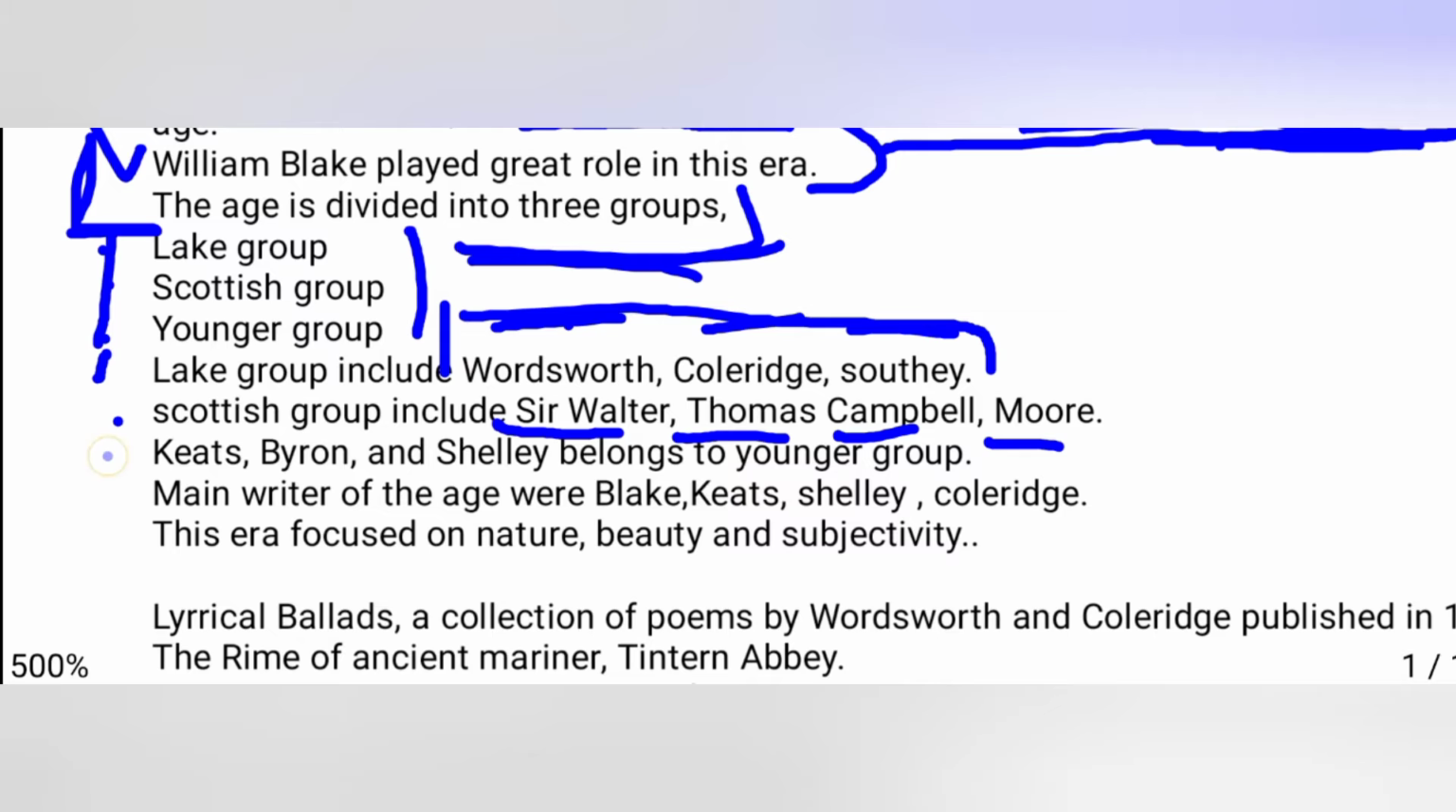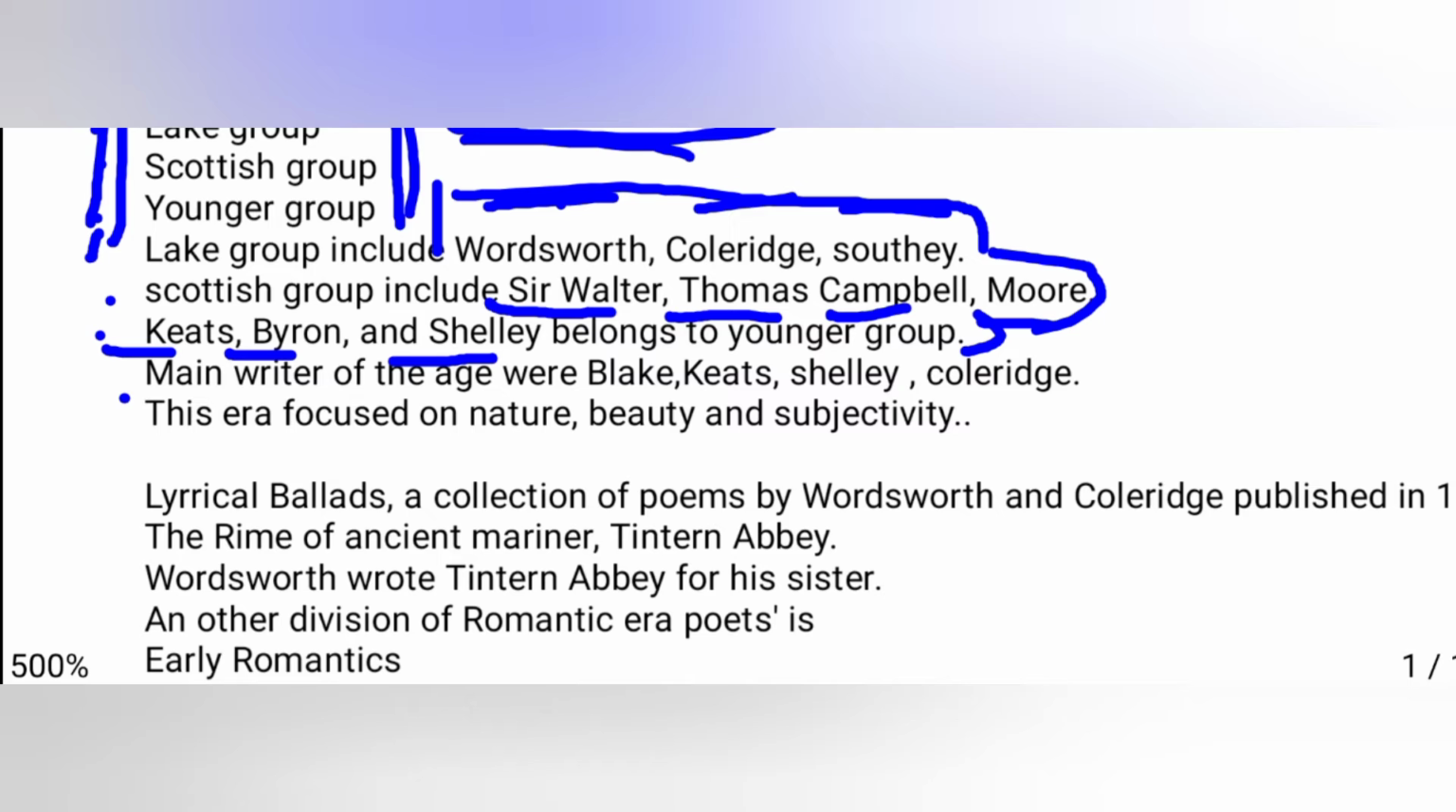And the third and last one is Keats, Byron, and Shelley. These three belong to the Younger group of that age. So the age is divided into three groups: Lake group, Scottish group, Younger group. And the main writers of this age were Blake, Keats, Shelley, Coleridge, and Wordsworth. These are the main writers of the romantic era.